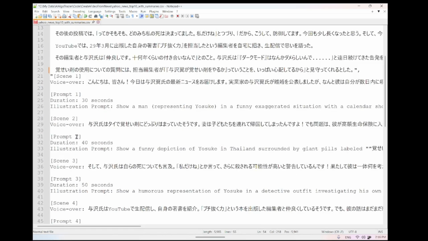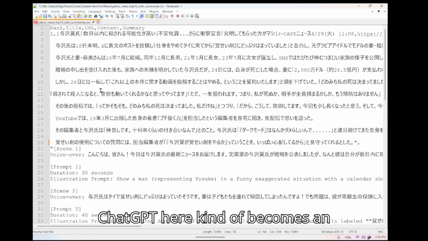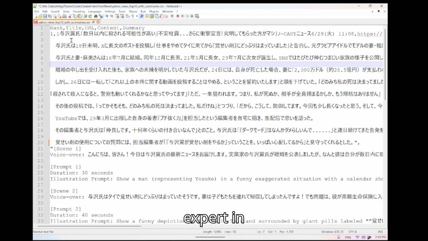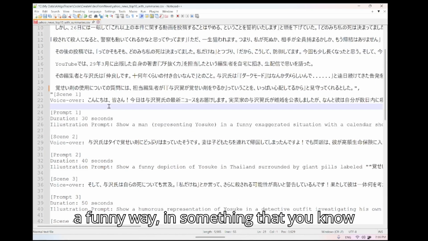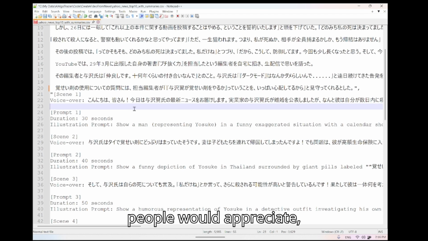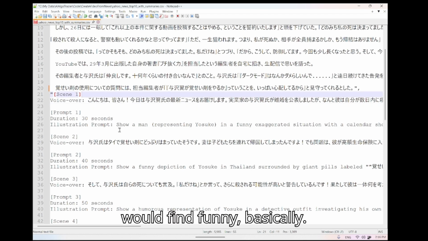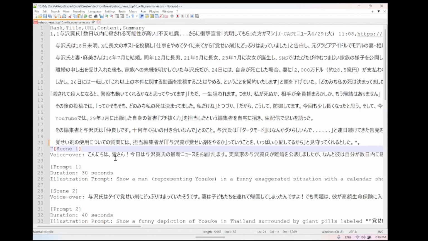But the thing is, ChatGPT here kind of becomes an expert in narrating, telling the story of the original article, but in a funny way, in something that people would find funny, basically. So everything is here.